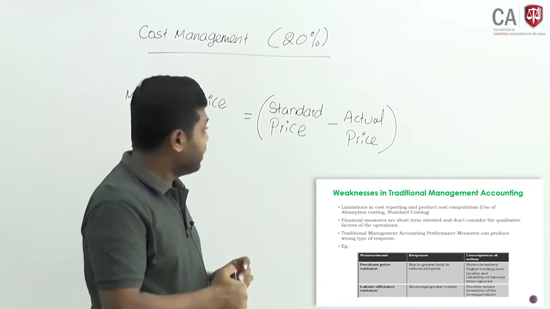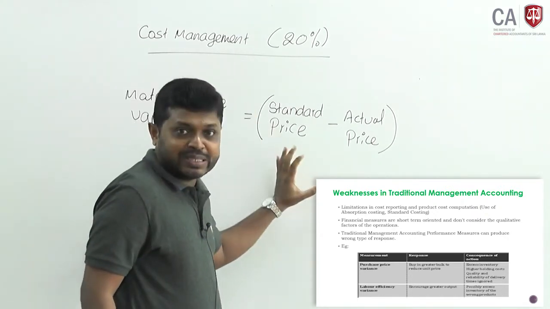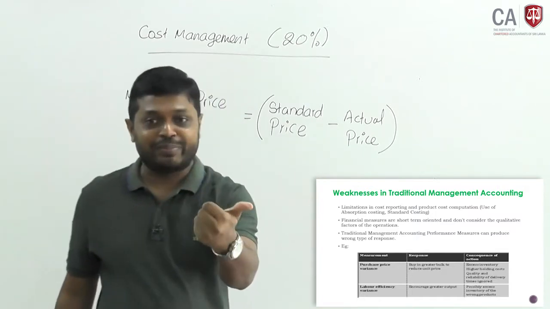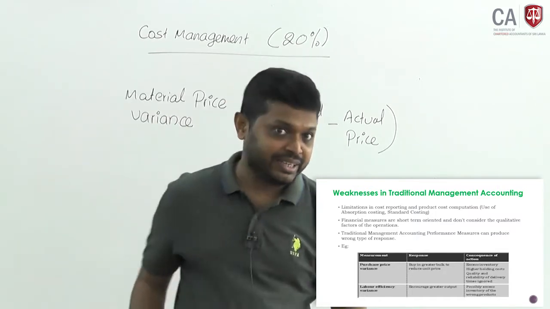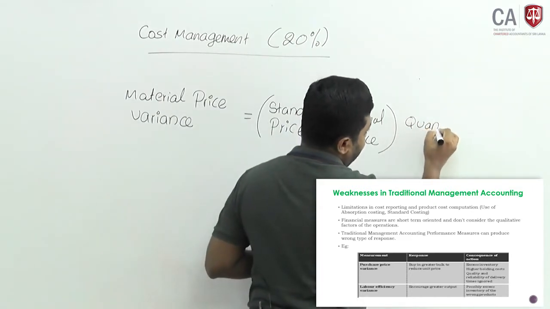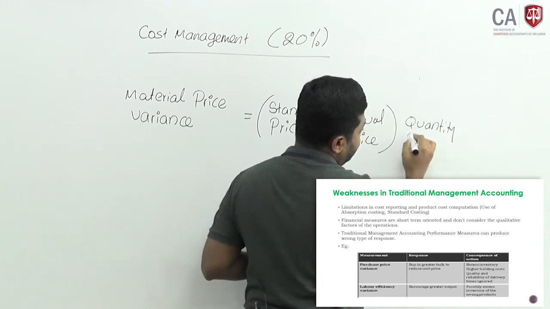Okay, price variance. Assume you are willing to purchase at 10 rupees. If you purchase at 8 rupees, 2 rupees is favorable for 1 unit of material. Then this will be multiplied by the quantity purchased.